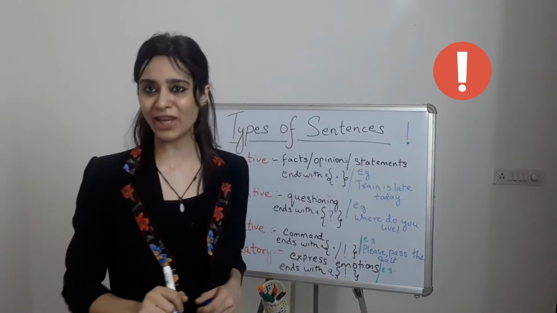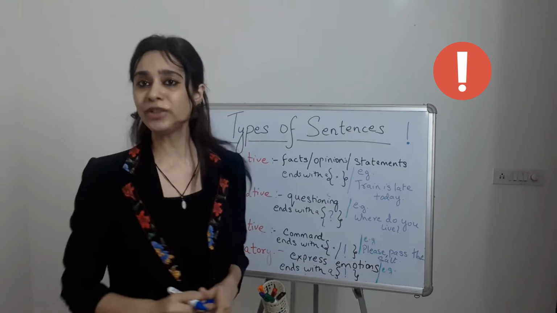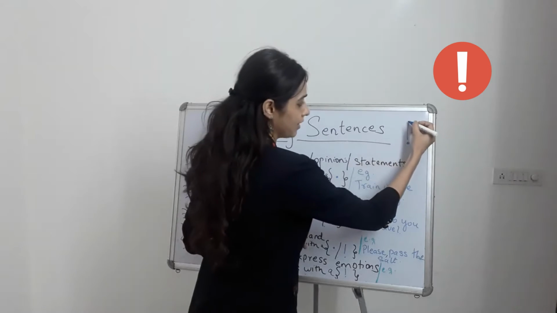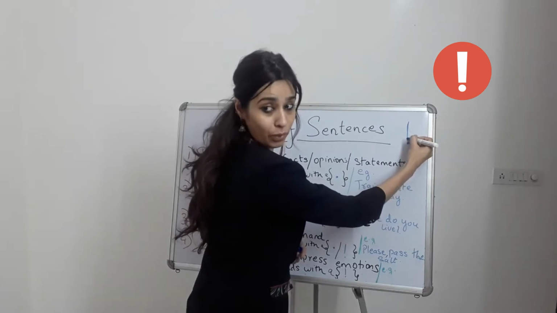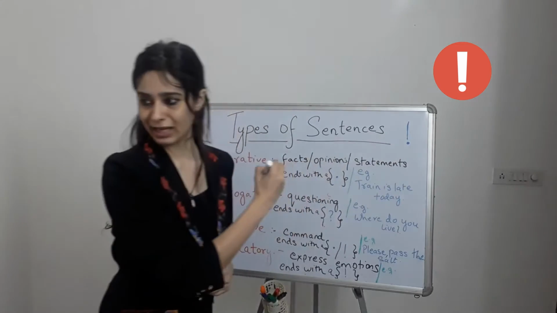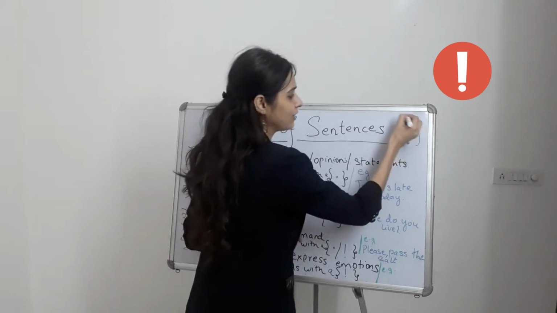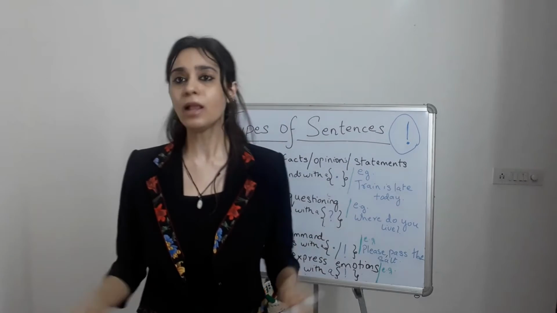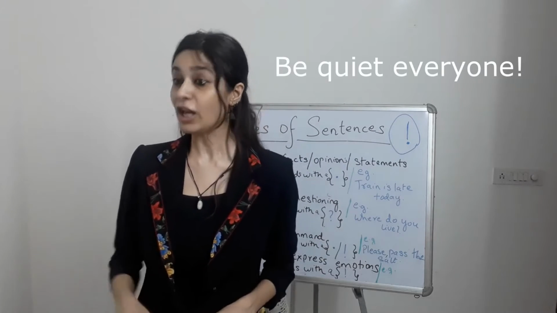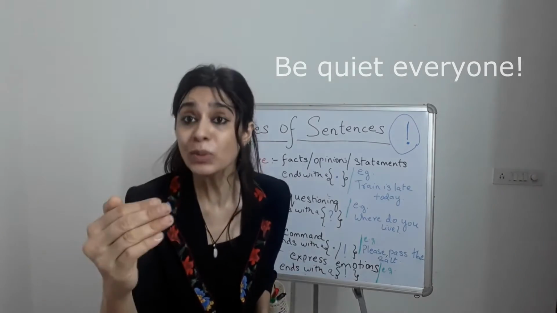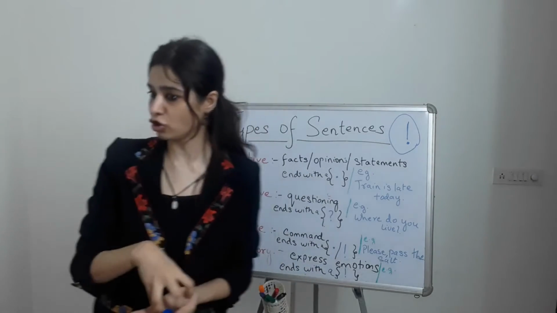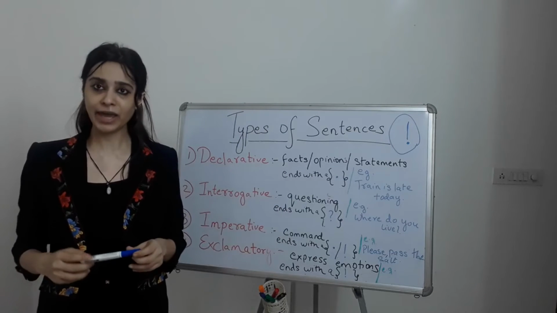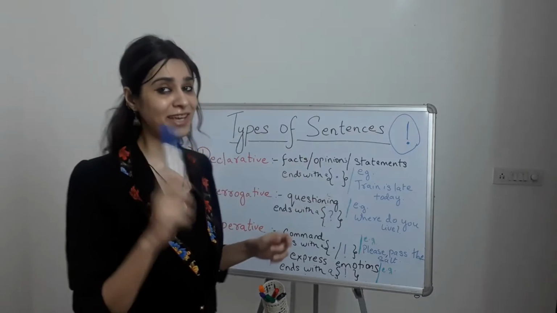and that is an exclamation mark. Now, how do we denote this exclamation mark? Well, an exclamation mark is denoted like this. A straight line, right, with a period beneath it. So this is an exclamation mark, okay? For example, be quiet, everyone, right? So I'm giving a command as well as adding an emotion on top of it, right? So that is an imperative sentence, in fact.